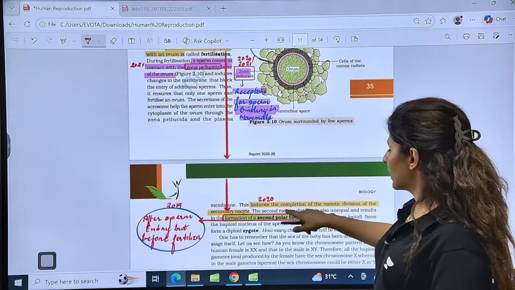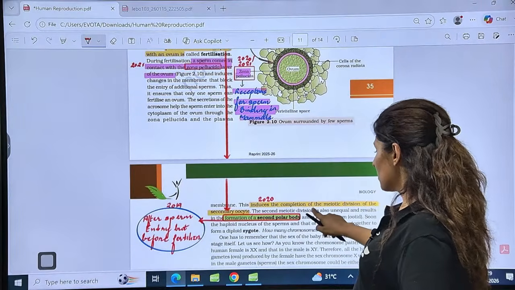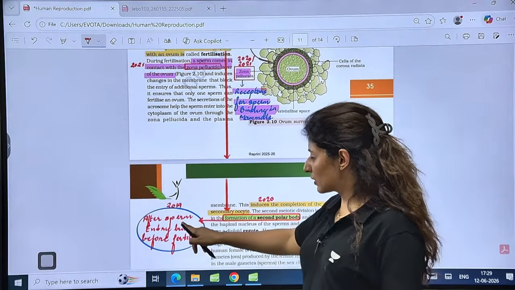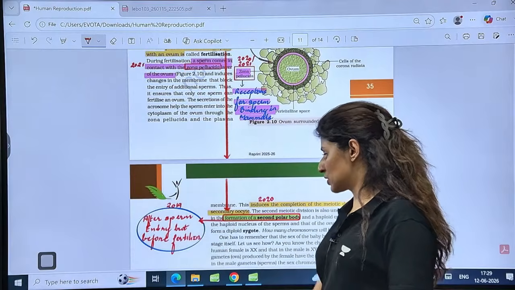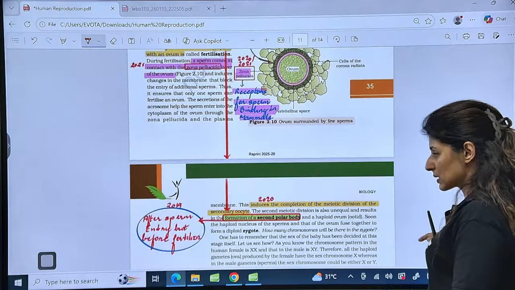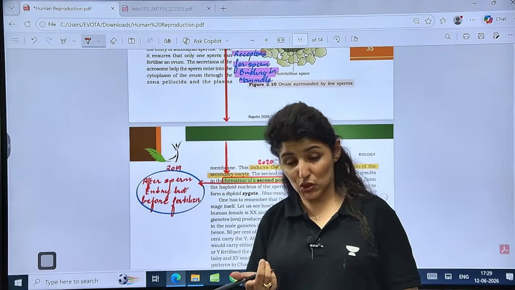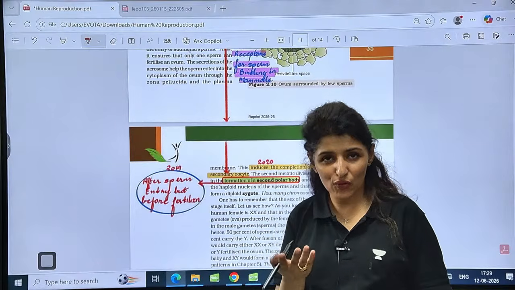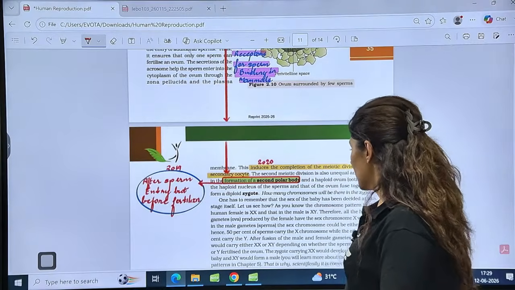Now this induces the completion of meiotic division of the secondary oocyte. The second meiotic division is also unequal and results in the formation of the second polar body. Now this was asked in 2019: after sperm entry but before fertilization. So that's when second meiosis occurs. Is that clear? So when the sperm enters, it completes meiosis 2. It waits for the oocyte to complete meiosis to form the ovum, and then it will fuse to form a zygote. Are these points clear?